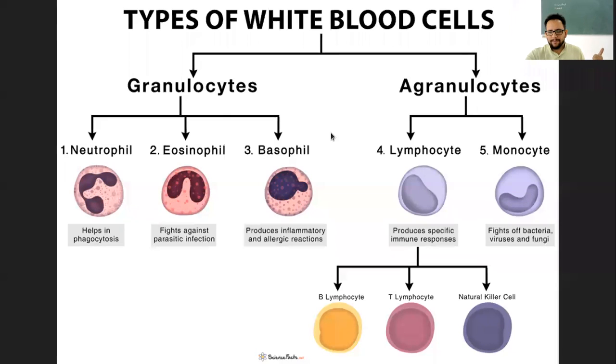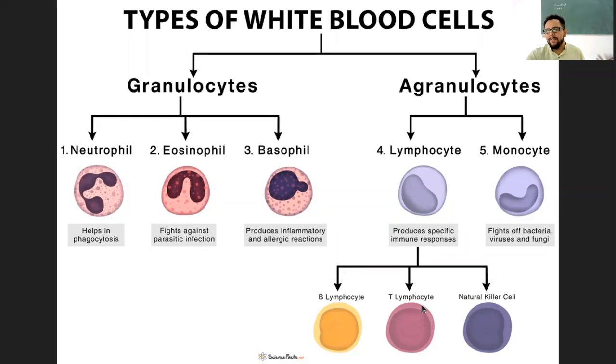Eosinophil and basophil fight against the bacteria by producing different inflammatory substances, and eosinophil specifically fights against the parasitic infection. B lymphocyte produces antibodies. T lymphocyte helps or assists the B lymphocyte in production of antibodies, or they also create memory T cells.